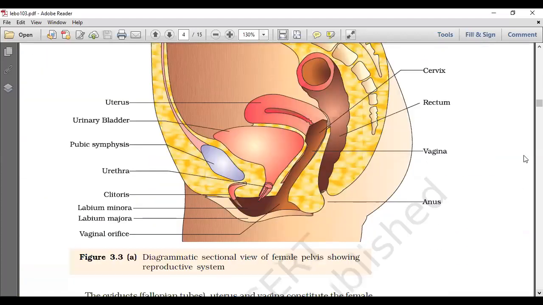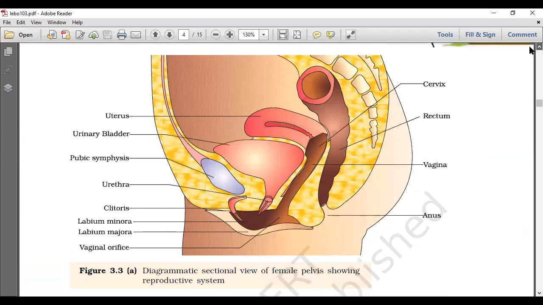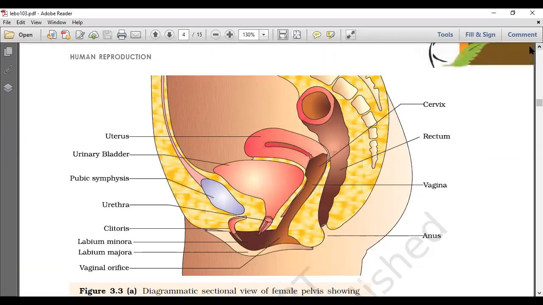Here is the diagram. We get the diagram as a question. That means here it is the cervix, the rectum. No need to practice, but practice of labeling is very important. Vagina, then anus, so uterus.